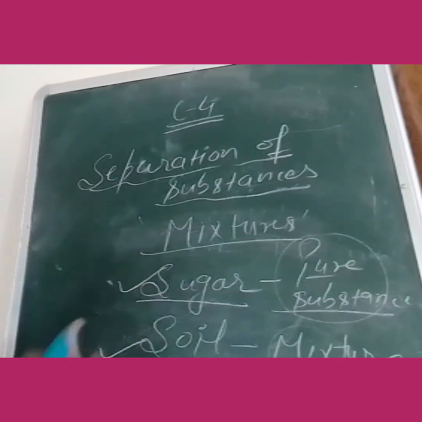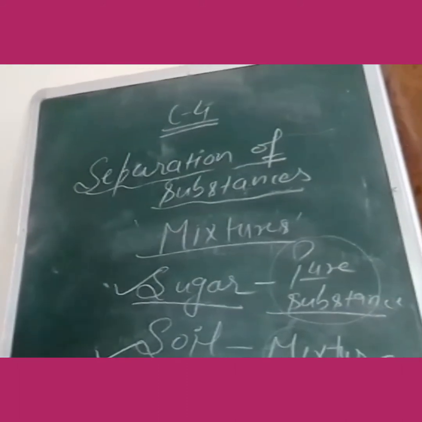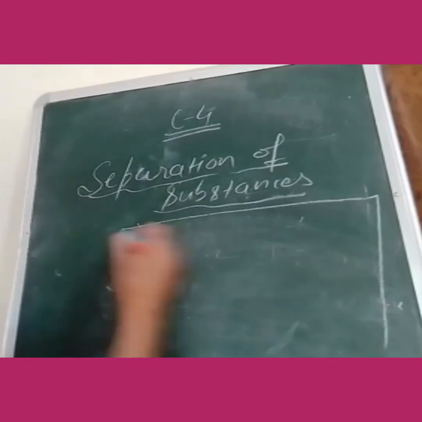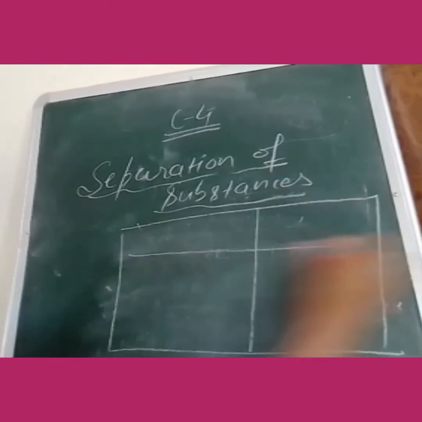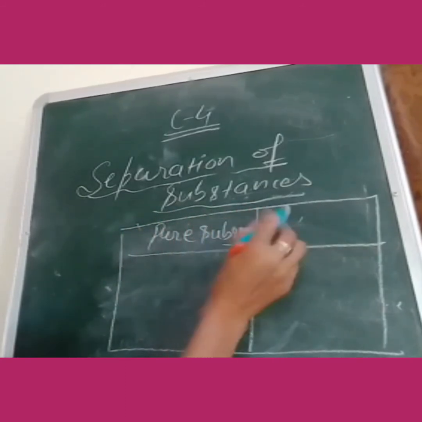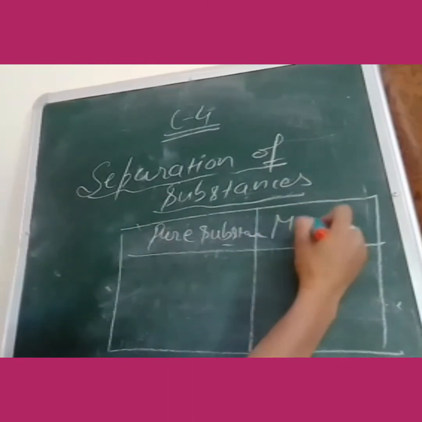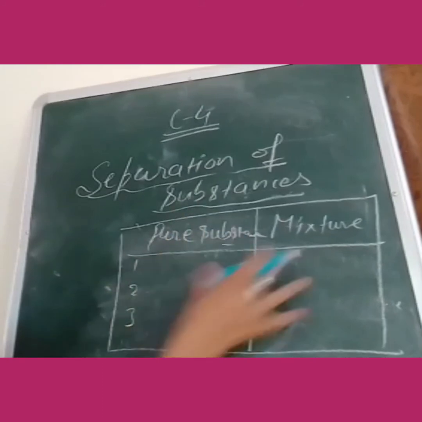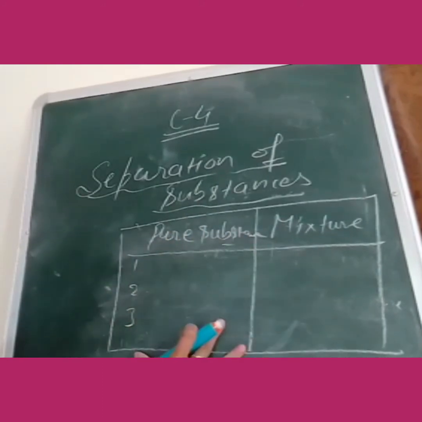On page number 50 you can see pure substances and mixtures. One table is given, in which you will fill the list of various materials. Two columns are given: on one side is written pure substance and on the other the mixture. You have to list at least 1, 2, 3 examples. This will be your homework, and send it to me in the science group.